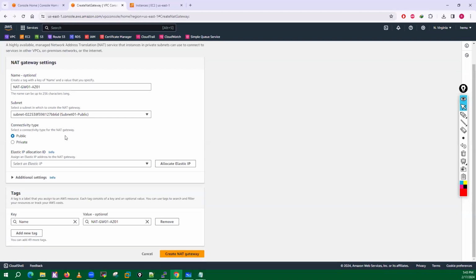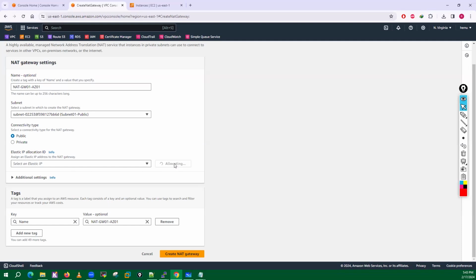Connectivity type is public because I'm creating this for public. The private one we will create later. Let's suppose we are doing that communication with the internal host and all, right? That part I will cover in your later classes, when we deploy Palo Alto and all in this particular AWS.